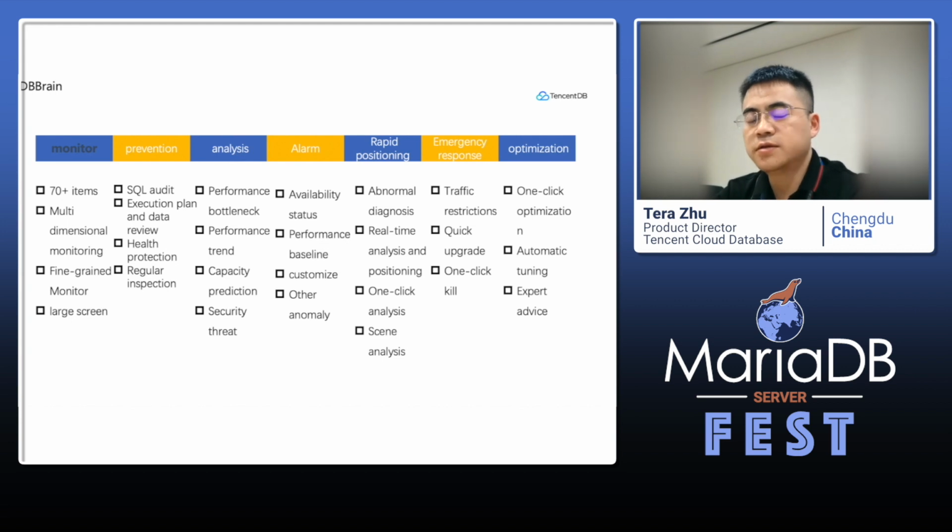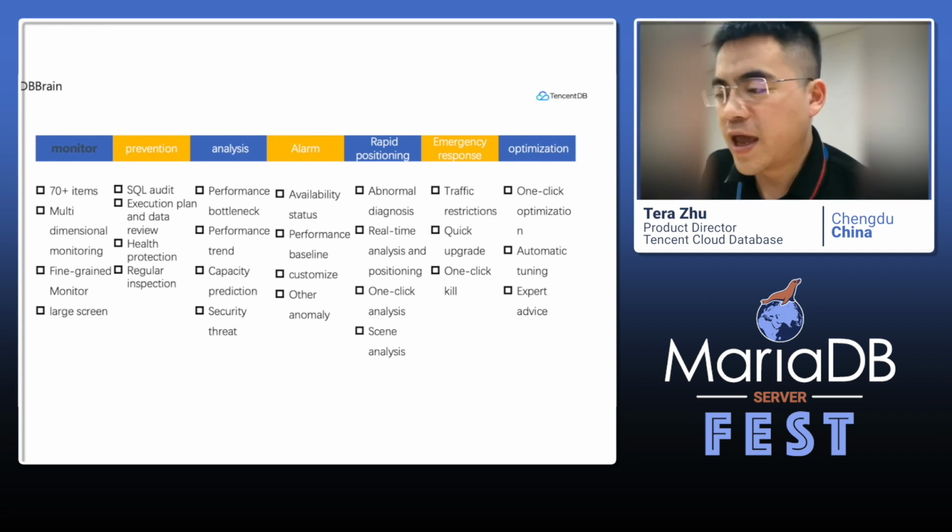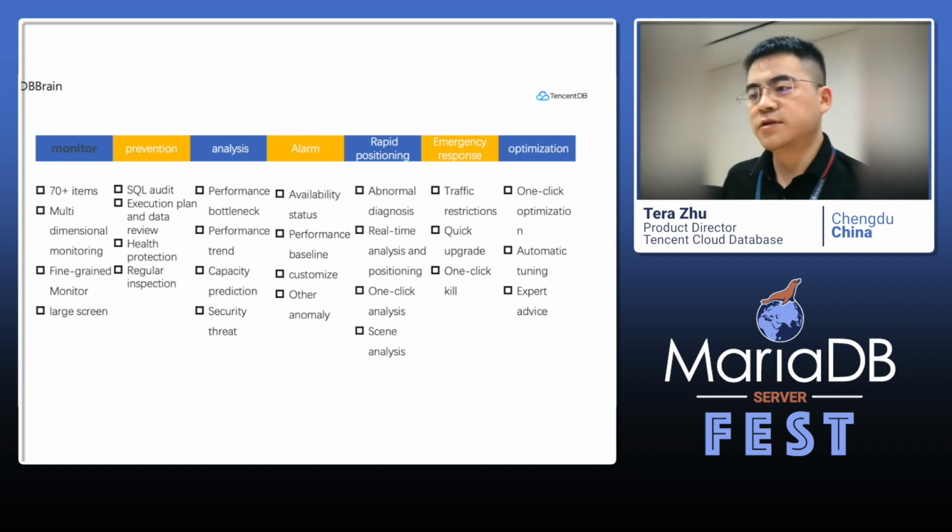Another one is DB Brain. We have DB Brain for MariaDB and some other databases in private cloud and public cloud.